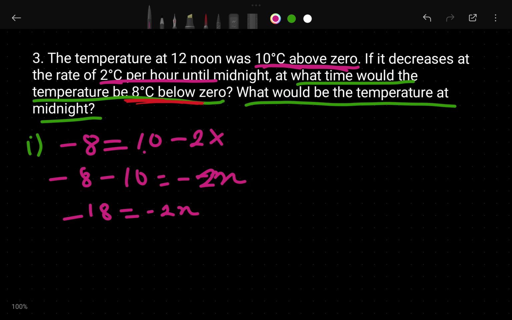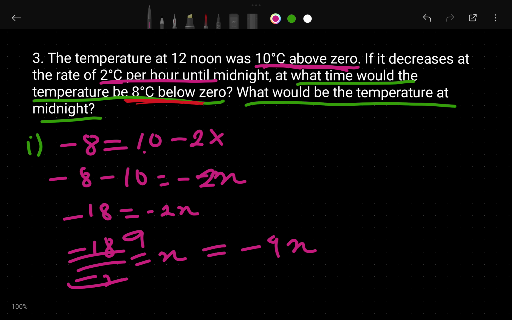So x equals, it is going to be minus 18 divided by minus 2 equals x, then it is 9, so x is 9. But here you know the minus gets cancelled. So 2 ones are 2, 2 nines are 18, it is cancelled, and minus also cancelled. So the answer is 9.